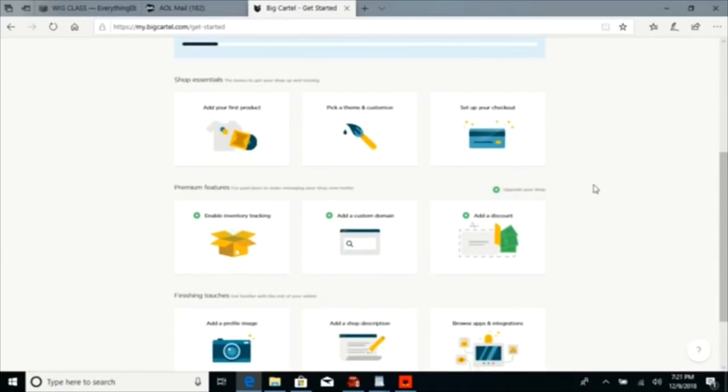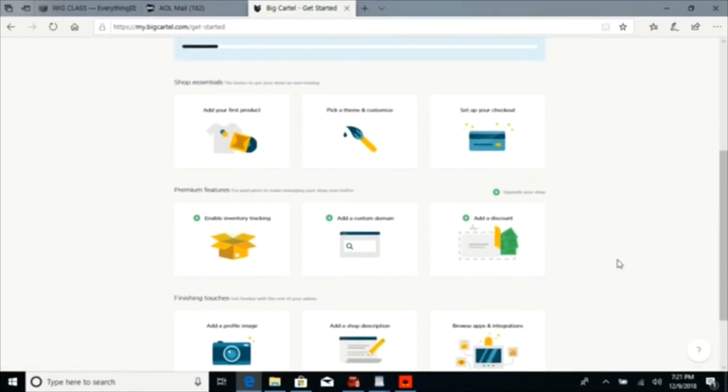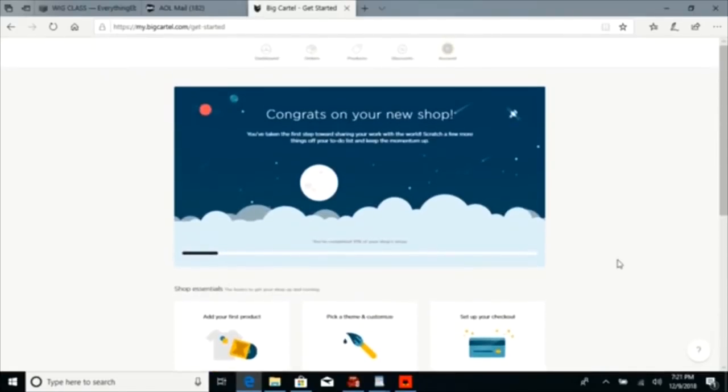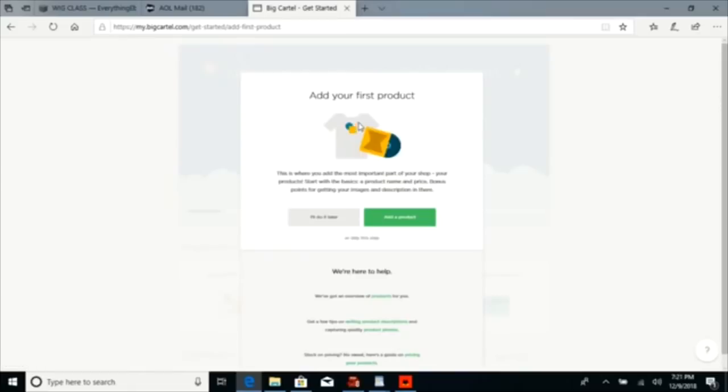You see all of these little options here? 1, 2, 3, 4, 5, 6. You see all these options here? All you're going to do is click on each option and complete each option that you see. So we're going to add our first product, okay?